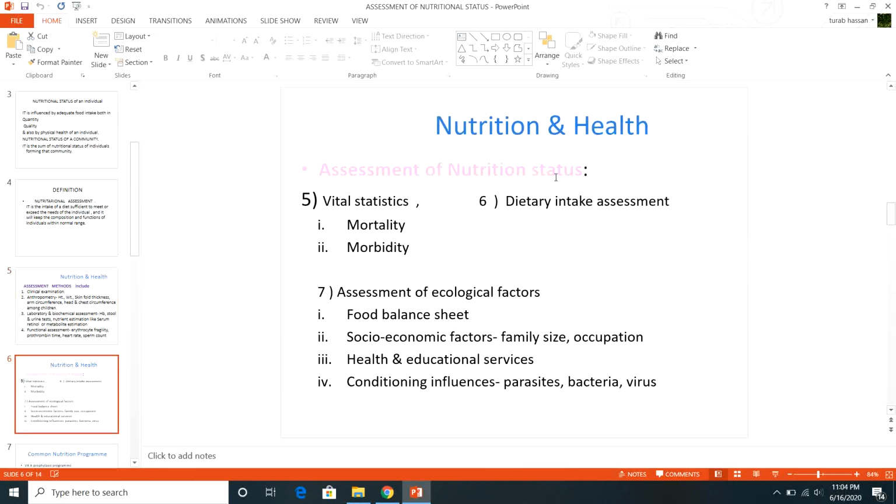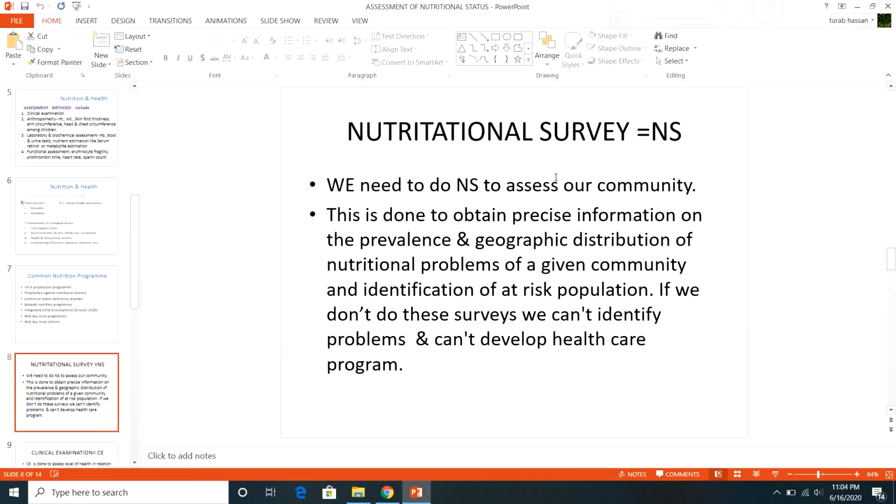What will be your procedure? You will do a survey, and this will be labeled as a nutritional survey. So you need to do a nutritional survey so that you can assess the status of nutrition in that community.